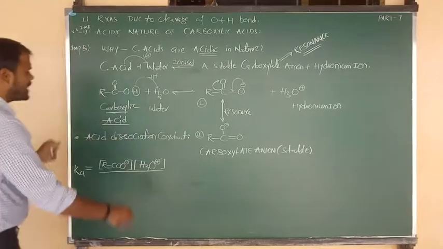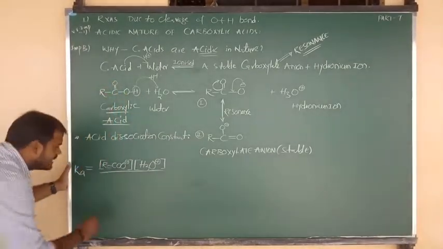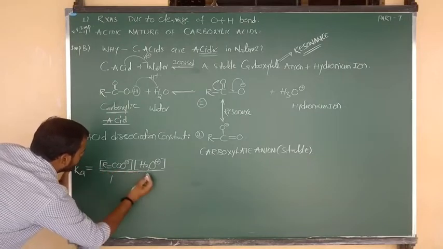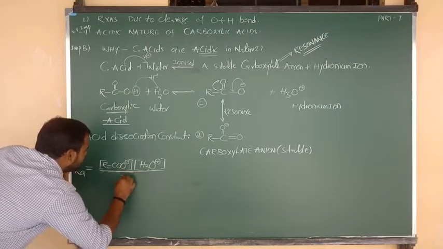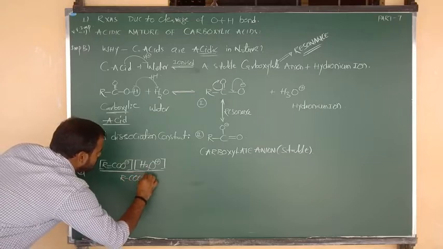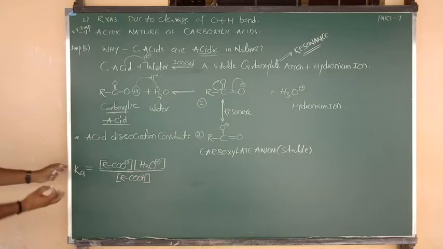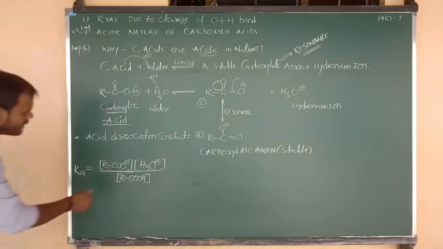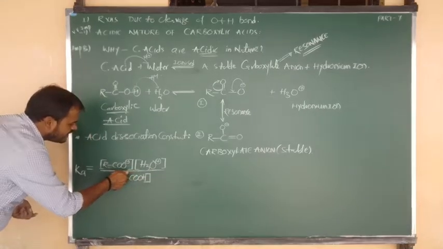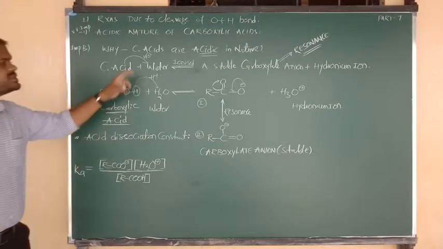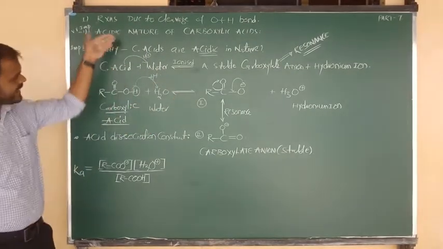So we simply write the concentration of carboxylic acid, RCOOH. This is the formula to calculate the acid dissociation constant for the dissociation reaction of carboxylic acid in water.